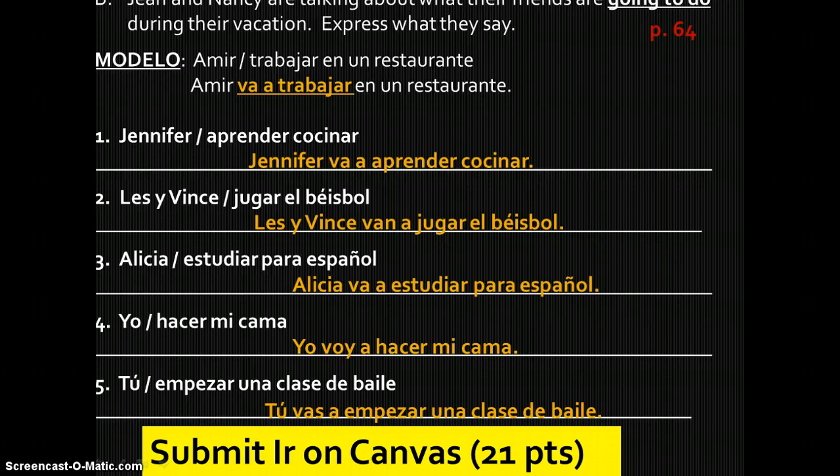Now go to Canvas, do the assignment on Canvas, which is worth 21 points, and submit that.